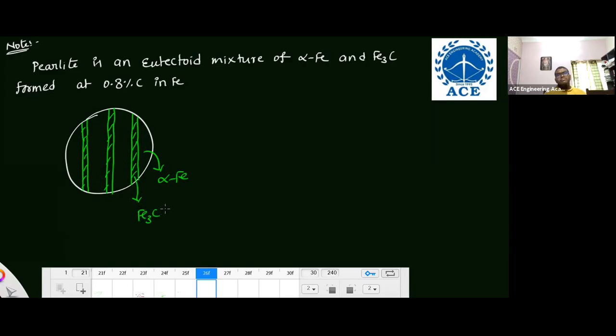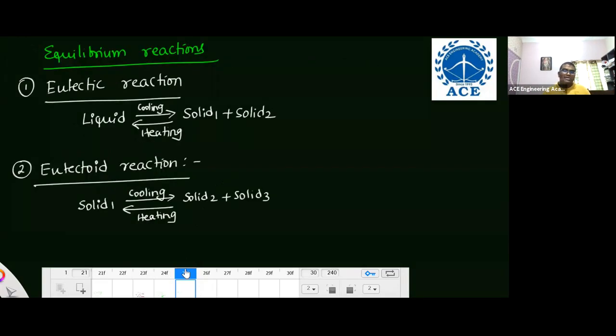In the previous year IES exam, what type of question did they ask from pearlite? Which is the soft phase material in pearlite and which is the hard phase material? Very simple. In pearlite there are two phases, alpha and cementite. In alpha iron the percentage of carbon is very low, so it is soft. But in cementite the percentage of carbon is very high, so it is hard. With increasing percentage of carbon, cementite formation increases, so the hard phase increases. So alpha iron is a soft phase and cementite is a hard phase. Eutectoid reaction means one solid upon cooling transforms into two solids.